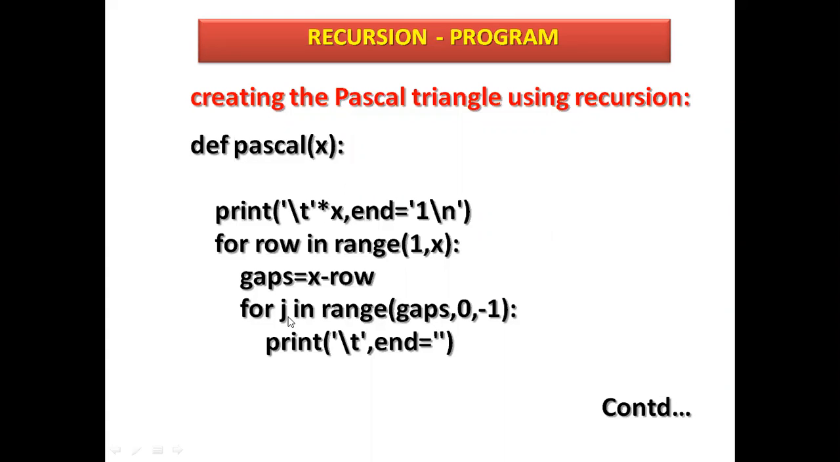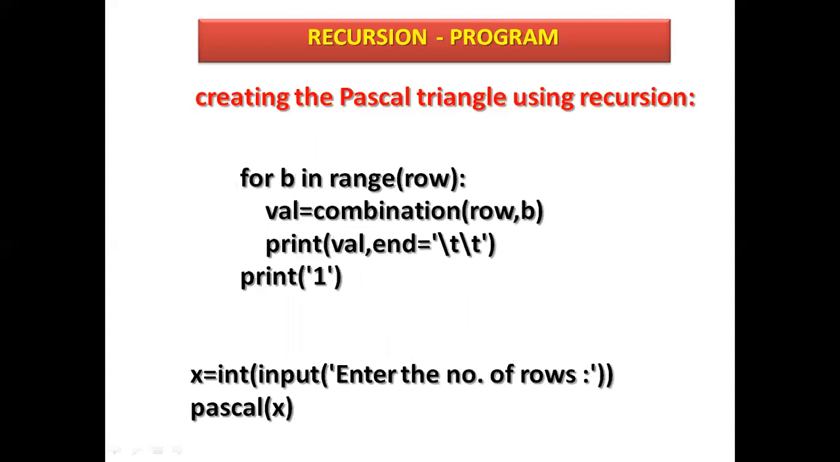So here, for j, another loop within a loop. This is a nested loop. j in range gaps, beginning with the gaps, 0 minus 1. So in between there is a gap. So print t, and this is the ending. So slash t, this is for the tab given in between the numbers. So this is the last part.